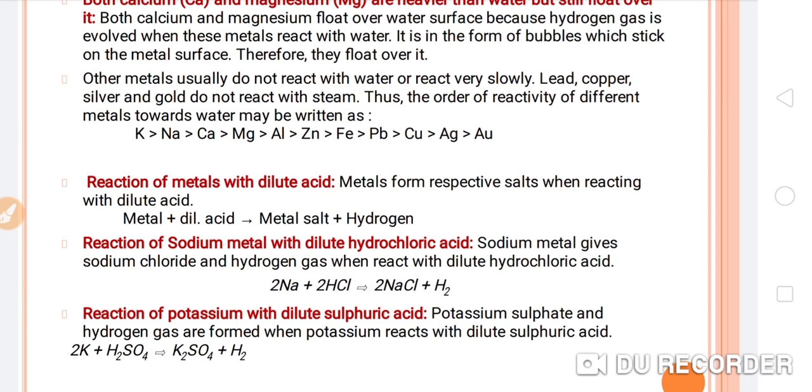Okay, so sodium when reacting with HCl, the product will be NaCl plus hydrogen gas. Okay, so that is the first example. Now second, reaction of the potassium with the dilute sulfuric acid. So potassium sulfate and the hydrogen gas are formed when potassium reacts with dilute sulfuric acid, and you can see the equation given here.